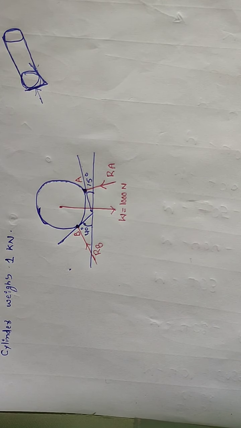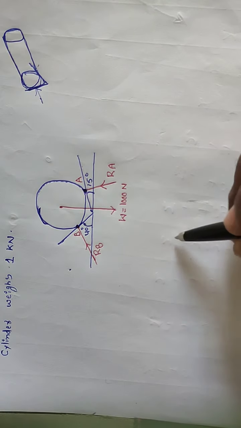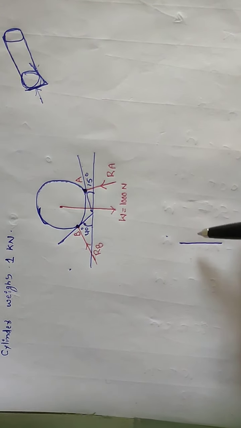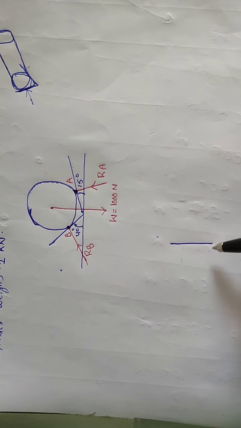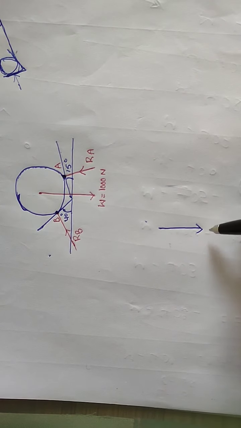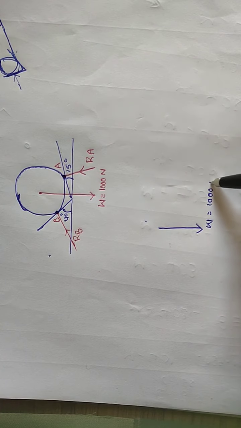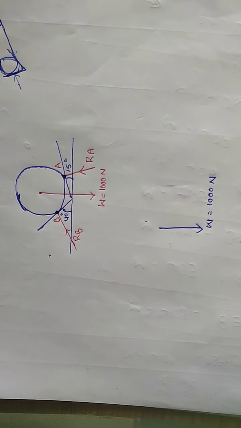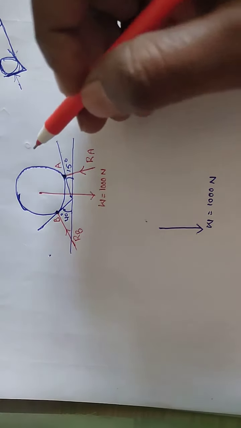So first we have to draw the free body diagram. So here we are drawing W, 1000 Newton, and here RA, RB and 1000 Newton.